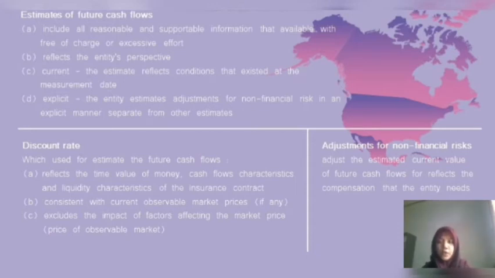Adjustment for non-financial risks. The entity adjusts the estimated current value of future cash flows to reflect the compensation that the entity needs for bearing the uncertainty of the amount and timing of cash flows arising from non-financial risk.